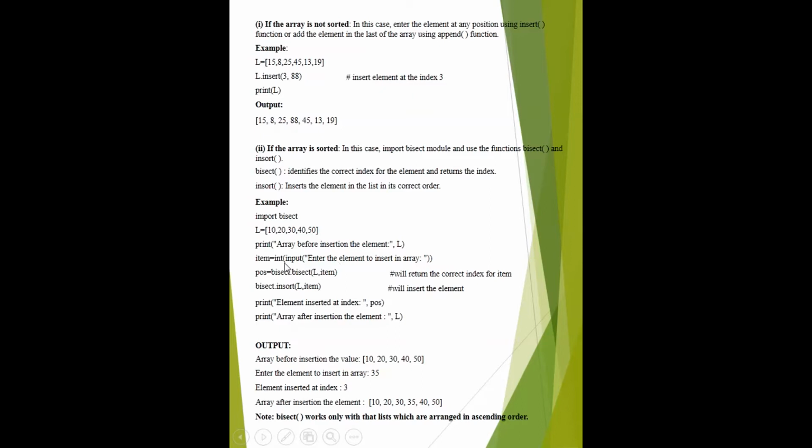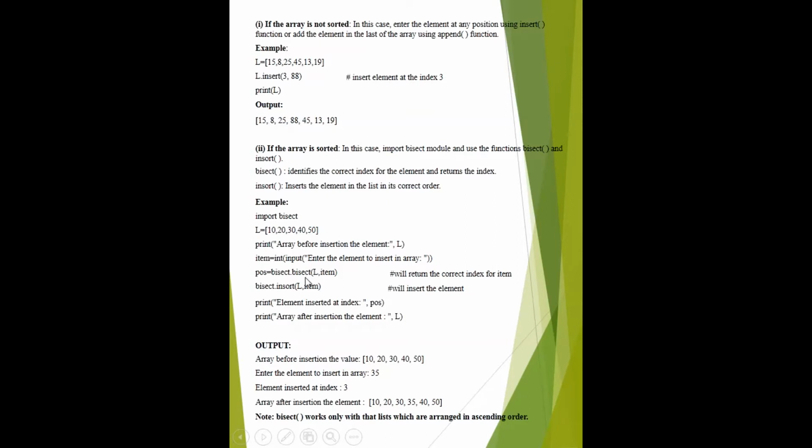It can be done with the help of the input operation. If we do not write int, as we studied in the 11th class, the input operation takes the number as a character. If we do not want to take the number as a character but as an integer, you have to use int here, and the value which you type from the keyboard is stored in item, which is the value you want to insert.